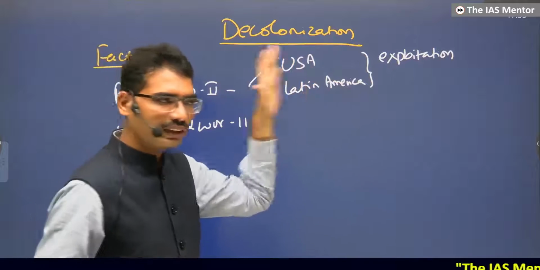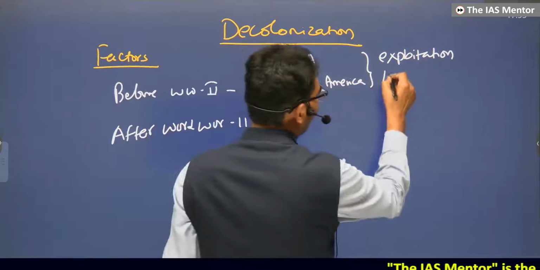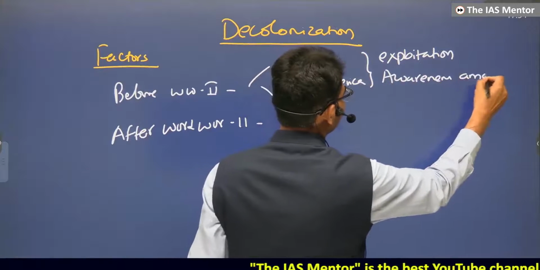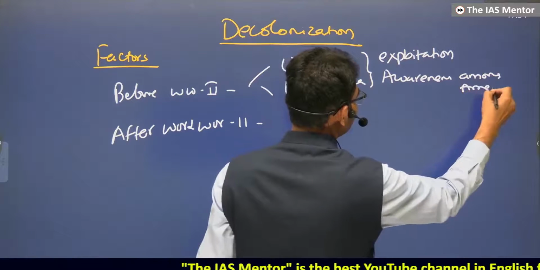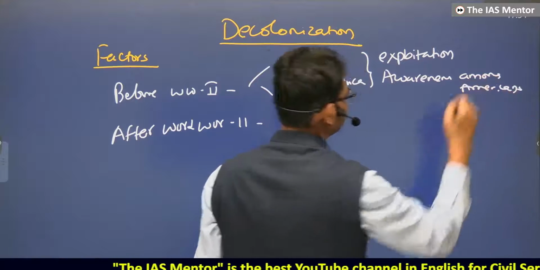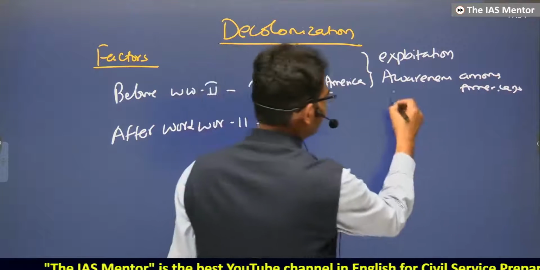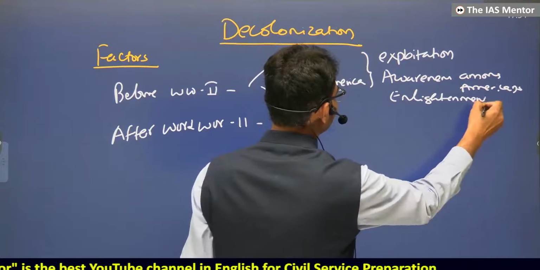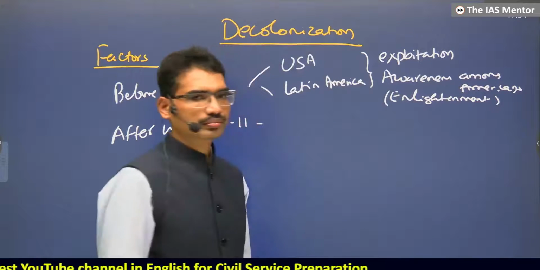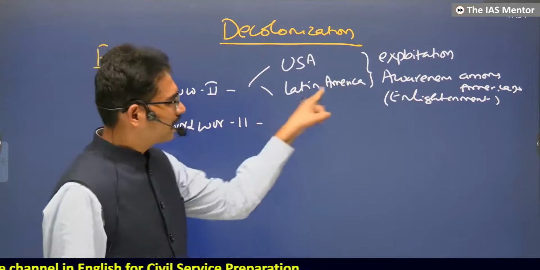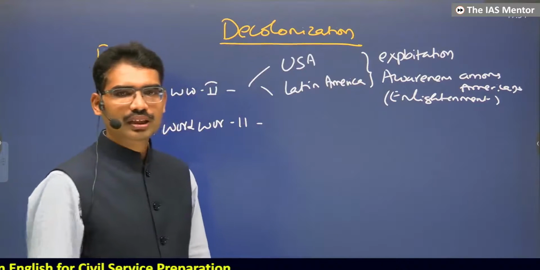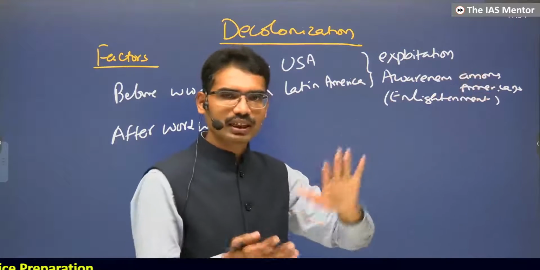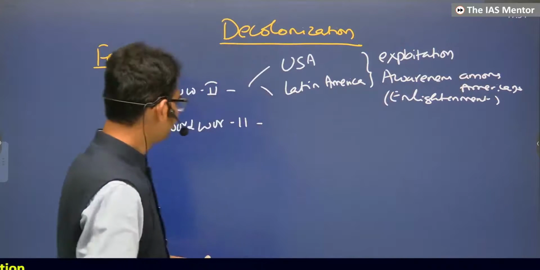That's why they wanted independence. Awareness among American settlers. This phase is known as enlightenment among the Americans. The same is the case with Latin America also. Exploitation by the colonial master and awareness among the locals led to the fighting, and they became independent.